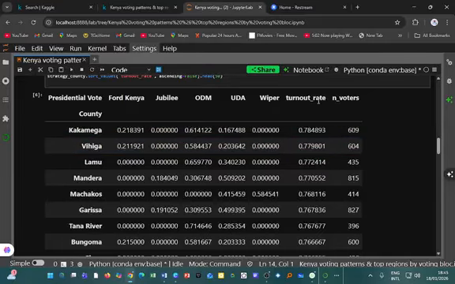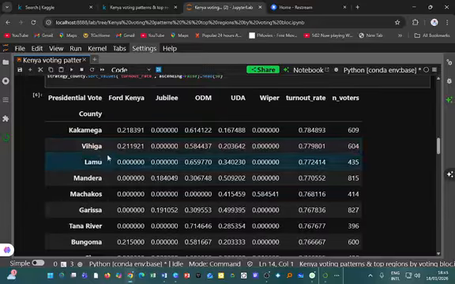We see that the turnout rate in Kakamega is about 78%. Of all the voters, the turnout is about 78%. They don't turn out 100% per se. The number of voters we are considering for Kakamega is 609. That is the sample. Then Vihiga, the sample size is 604.